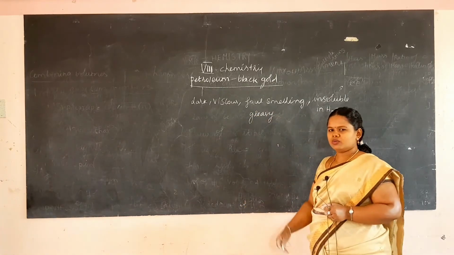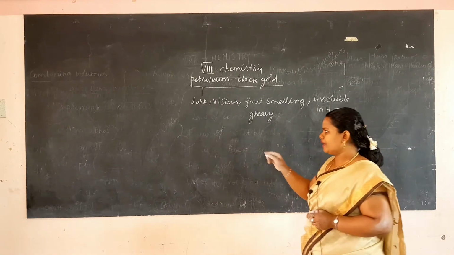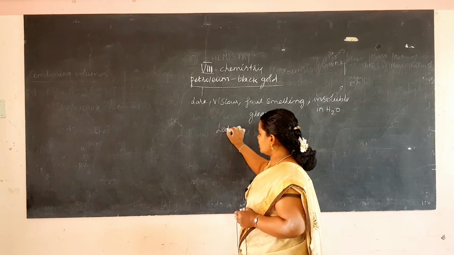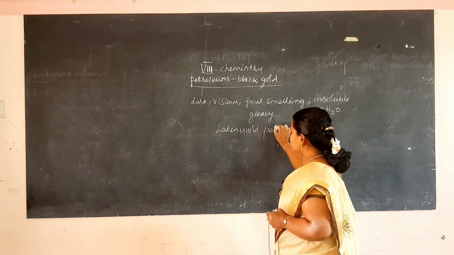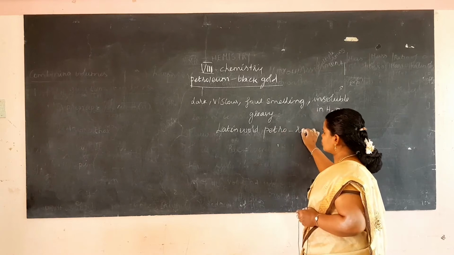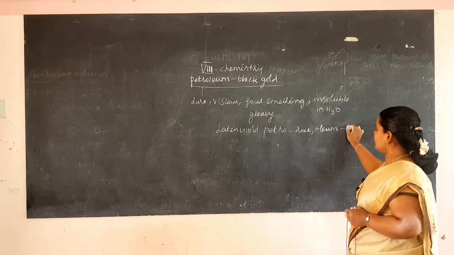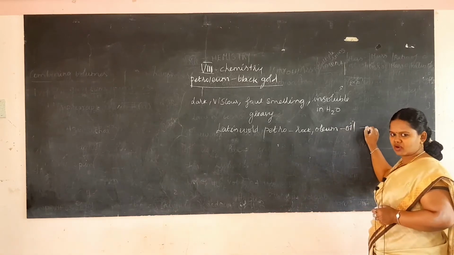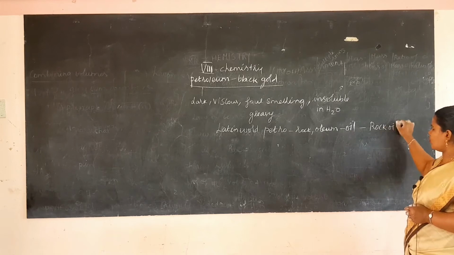Now this petrol is obtained from what? An important Latin word. This petroleum is obtained from a Latin word in which petro means rock and oleum means oil. So we are calling it rock oil. This petroleum is also known as rock oil.